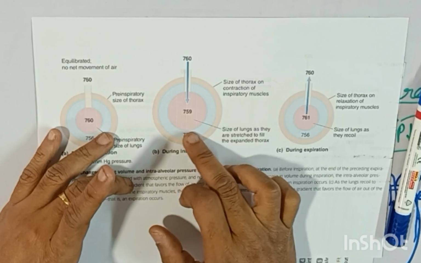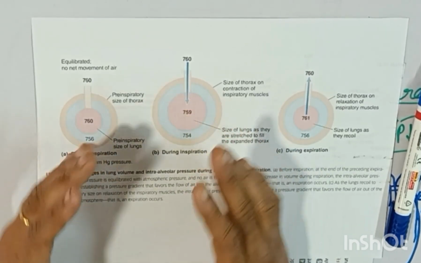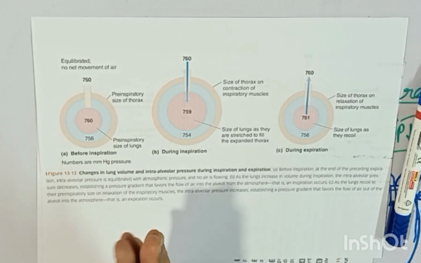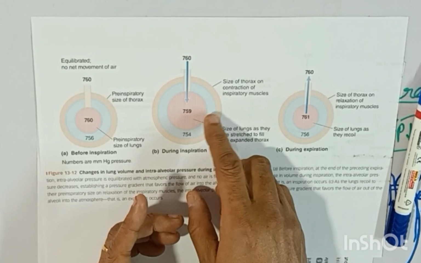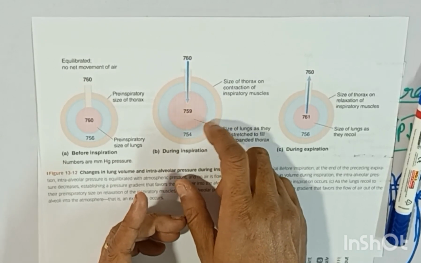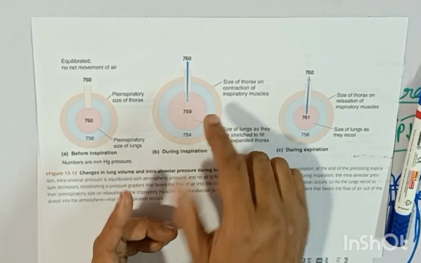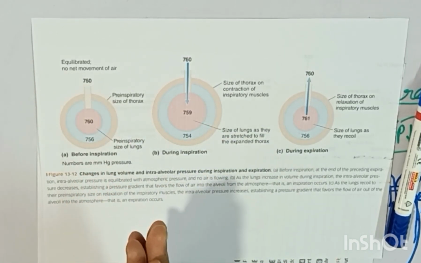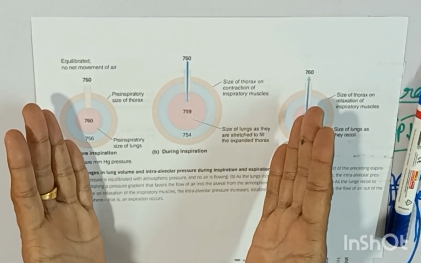Due to this negative pressure buildup in the intrapleural space, these membranes are fixed, just like two glass slides having water between them: you cannot separate those glass slides. The same thing happens here. Between these two membranes you have fluid, and the fluid will not allow these two membranes to separate.